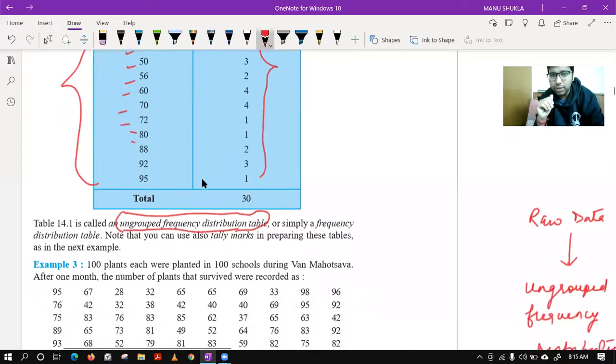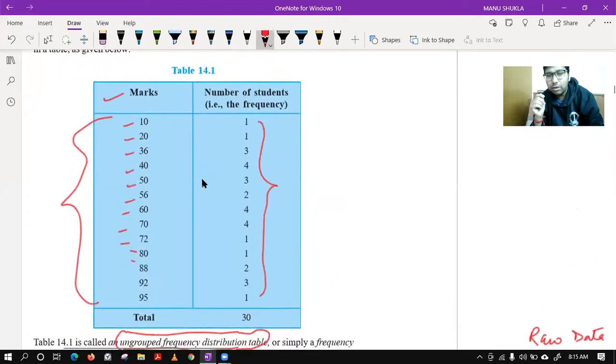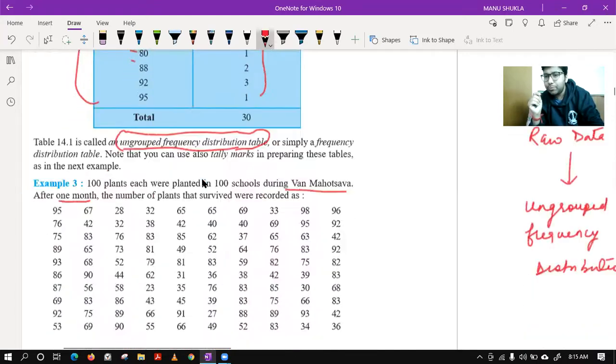But as soon as the questions become like this, please see example number 3. 100 values you have taken now. 100 plants each were planted in 100 schools during one Mahotsav. After 1 month, the number of plants that survived were recorded. So this time you can see the values which are getting repeated are very less. So I don't think making this kind of table, where we write the plants survived and the number of plants, will help us.